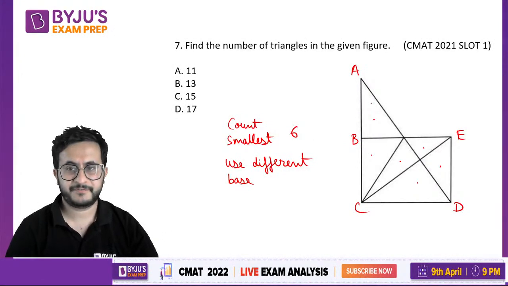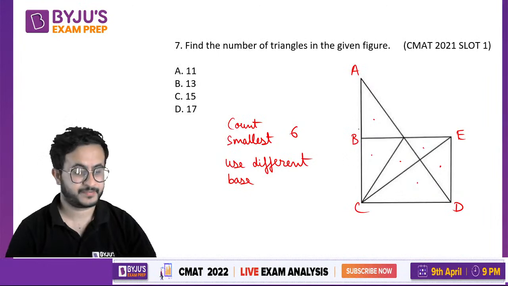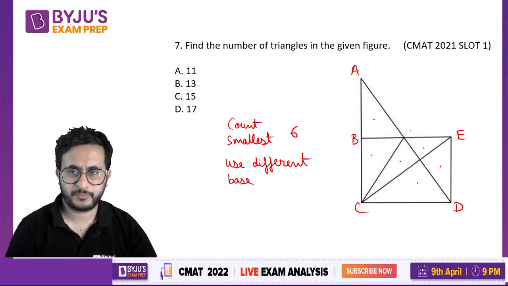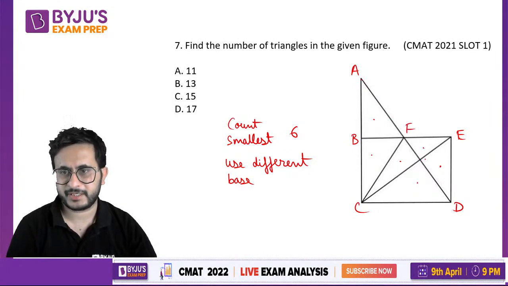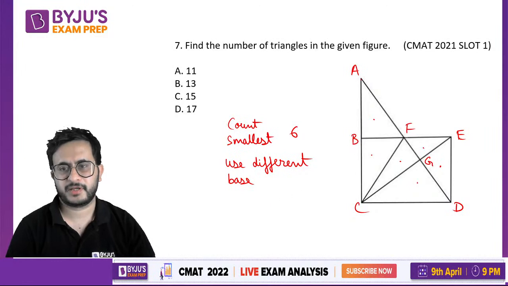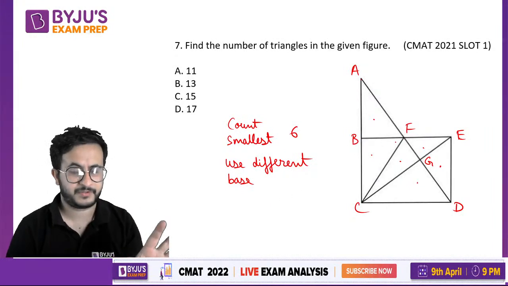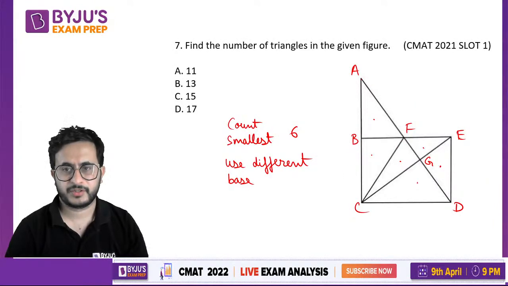Okay. So let us say if I use AC as the base, right? This straight line as the base. So one triangle I can find is, or you can put some more points also, F and G. I mean, these also we can put as points to have the complete number of points, right?